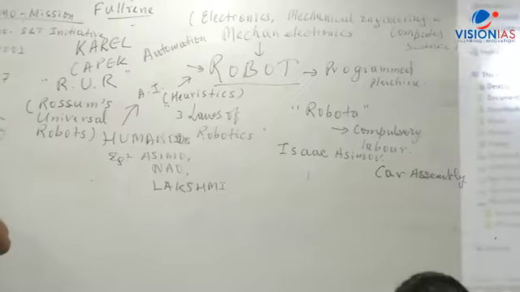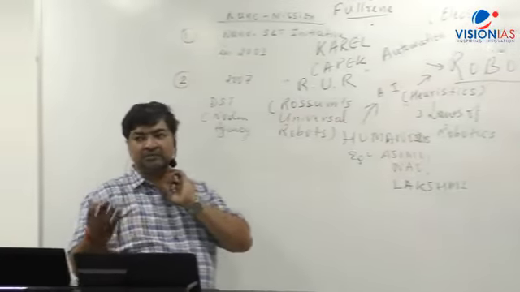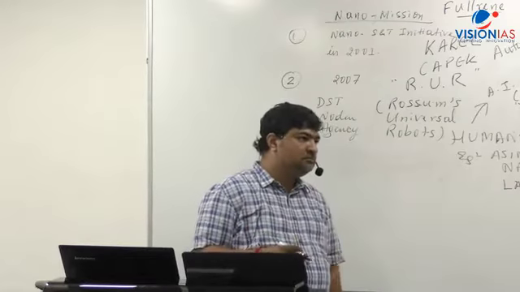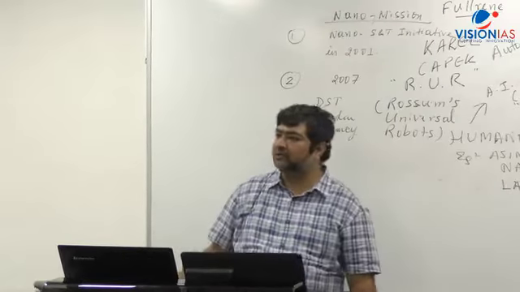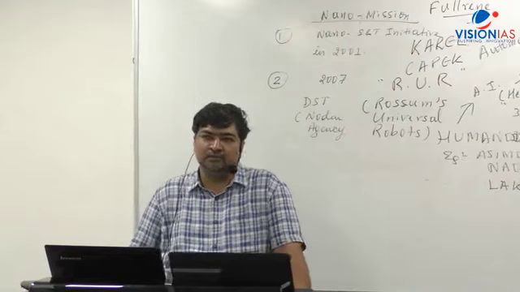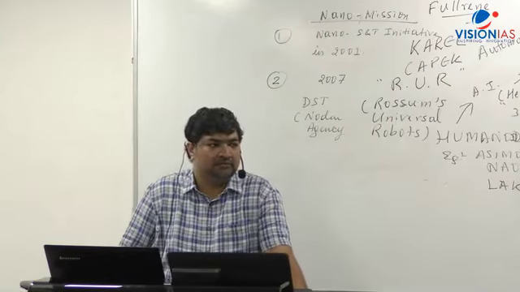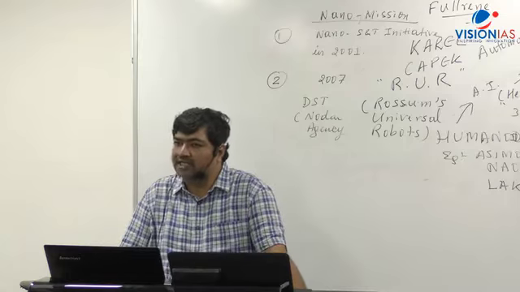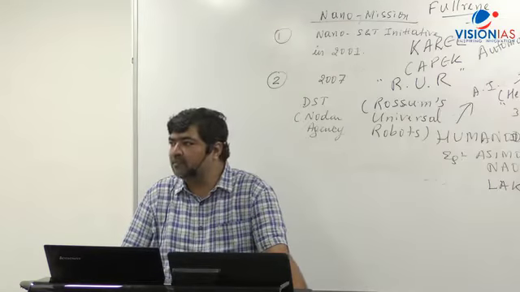So here, let's say industries, for example, car assembly, right? Comma, cutting and welding. You have a simple arm which can do cutting and welding, comma, bottling and sampling, etc.